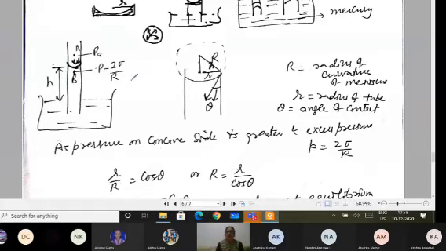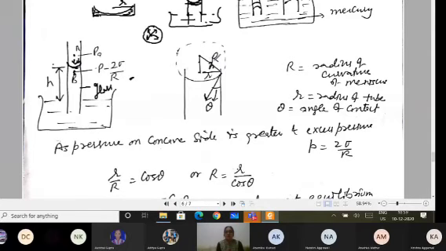And excess pressure we have derived, for a liquid drop it is 2 sigma by R, where R is the radius of this circle which will be formed at the meniscus. And we are getting the concave meniscus because I am taking water, and the capillary tube is made up of glass. When we do it experimentally, we take the capillary tube made up of glass only.